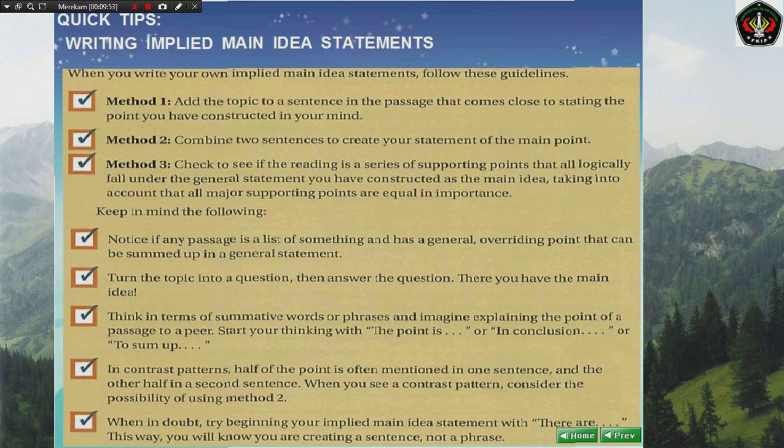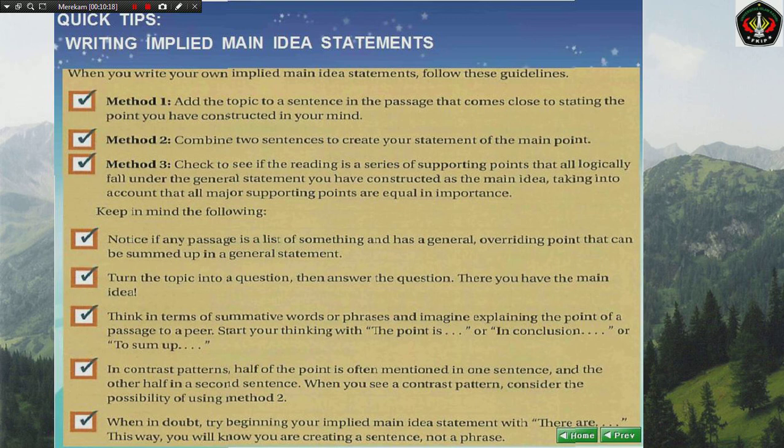taking into account that all major supporting points are equal in importance. Keep in mind the following. Notice if the passage is a list of something and has a general set of supporting points that can be summed up in a general statement. Turn the topic into a question, then answer the question. There you have the main idea.